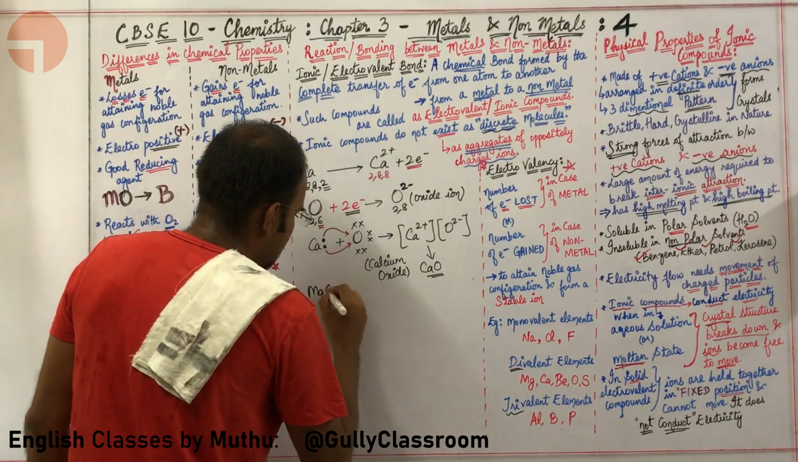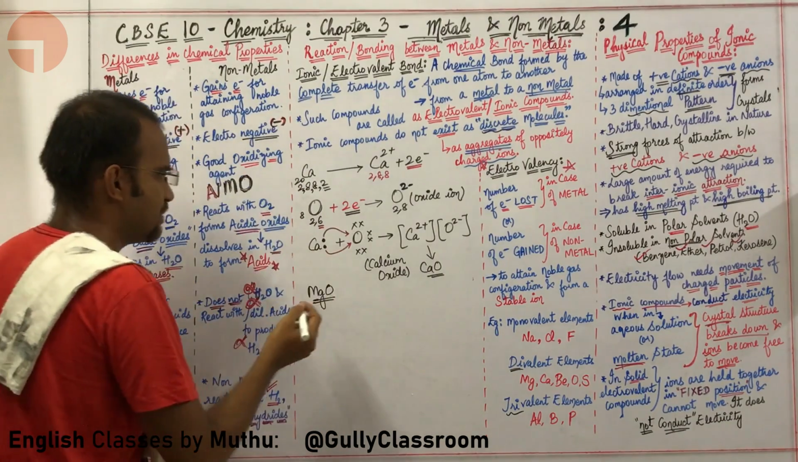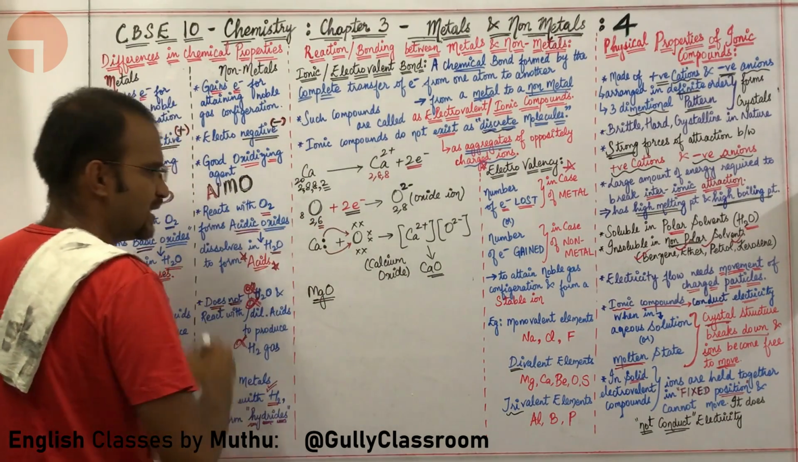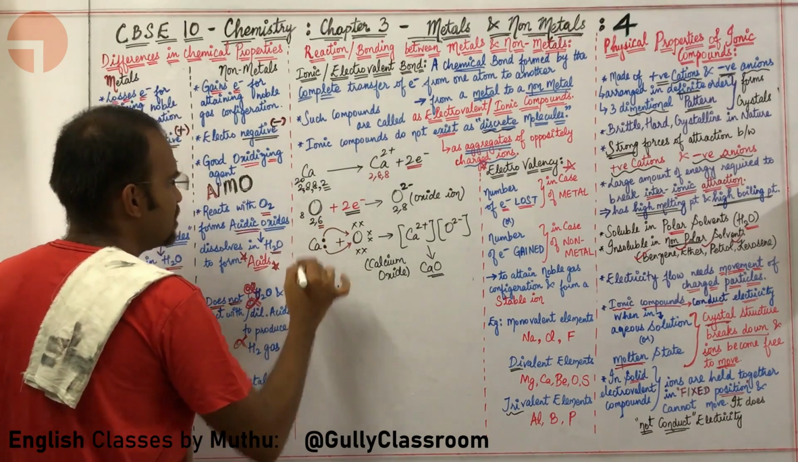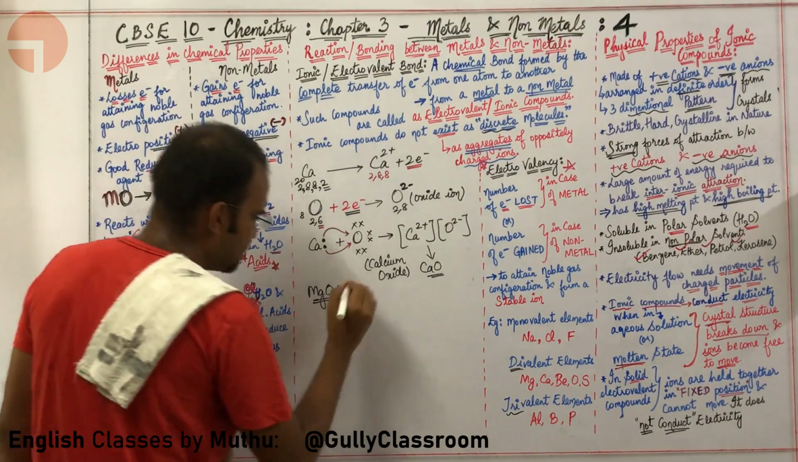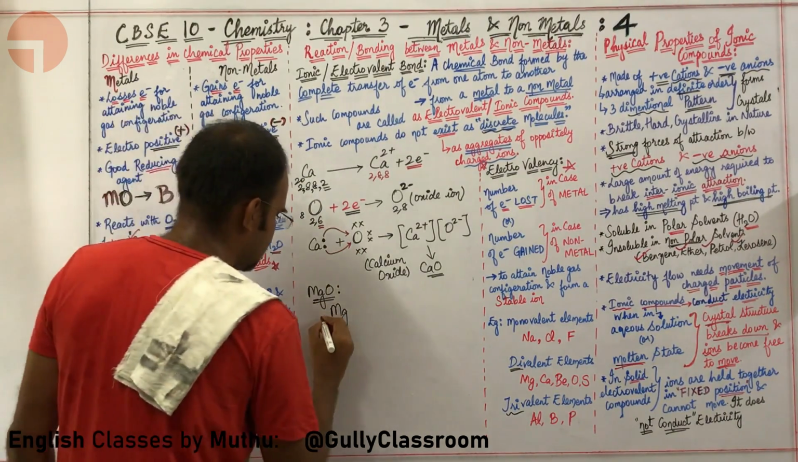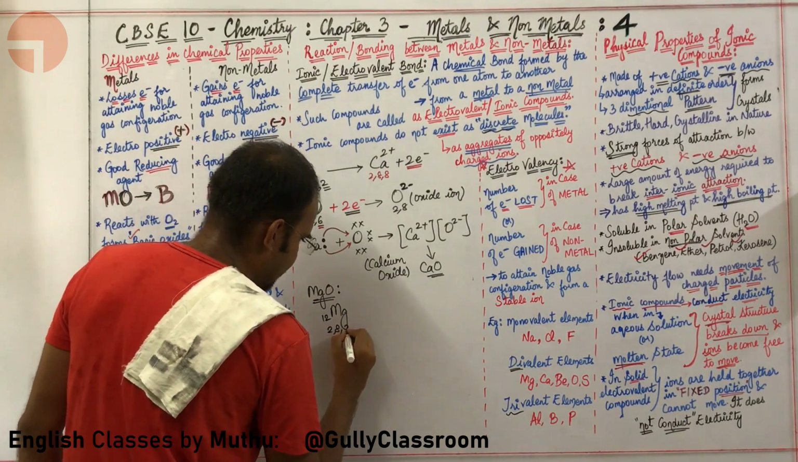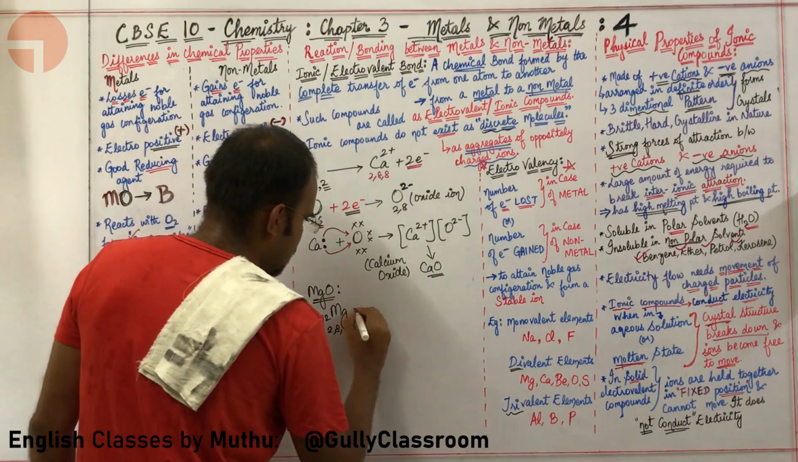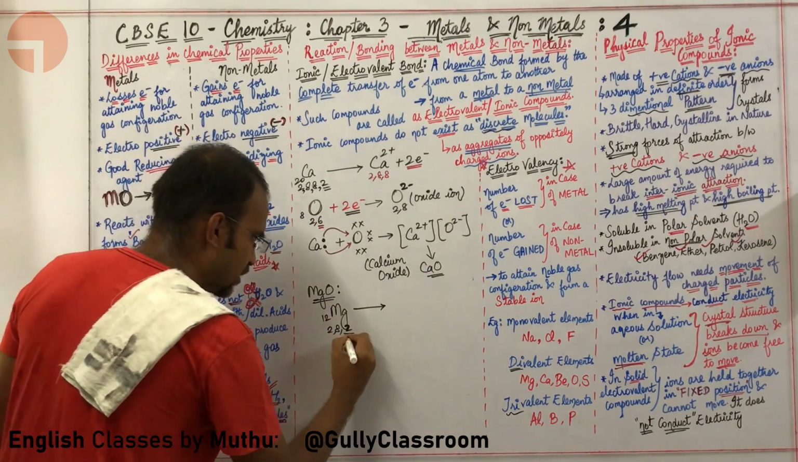Magnesium oxide will form a compound with a similar diagram. Anyway, let me do a very fast diagram of magnesium oxide. Magnesium: what is the atomic number of magnesium? The atomic number of magnesium is 12. The electronic configuration is 2, 8, 2. That is fine. Now magnesium is losing 2 electrons.